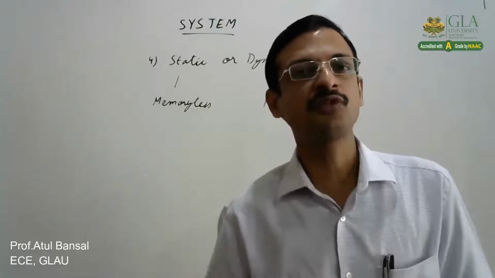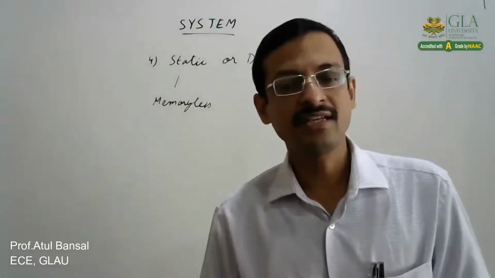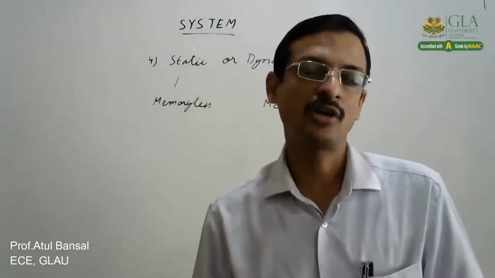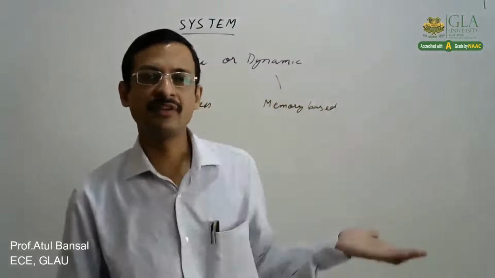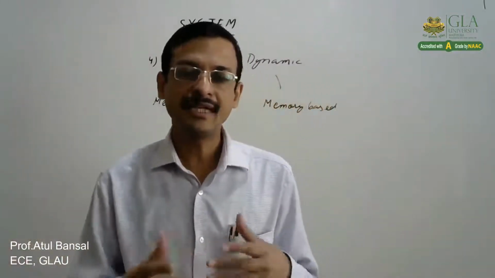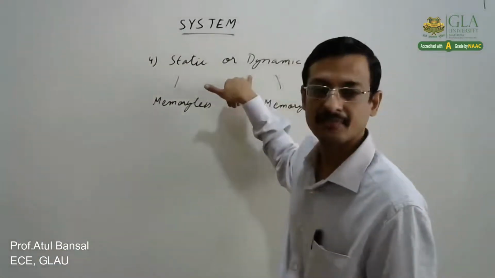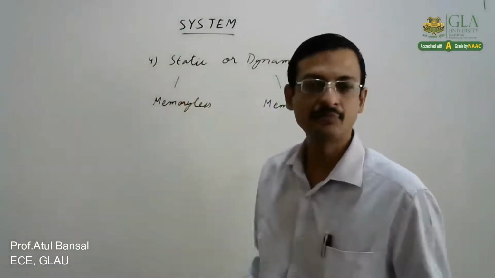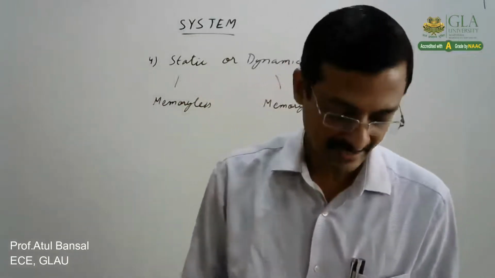But if it depends on the past input or the future input, then we say the system is dynamic or memory-based. Memory-based means it has to store what was the previous input, what will be the future input. So it requires a memory, and we say it is a dynamic system. But if it depends on the present input only, then we say the system is static.